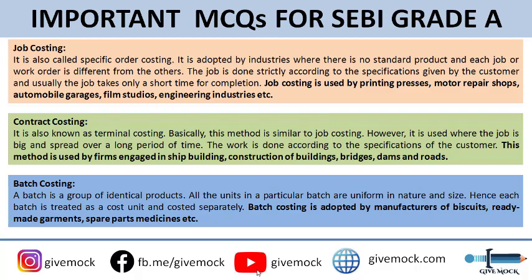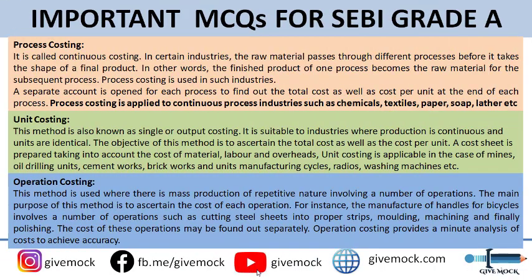So the next one is process costing. As we have gone through in the earlier MCQs, process costing is also called continuous costing. In certain industries, the raw material passes through different processes before it takes the shape of a final product. So process costing is applied to continuous process industries such as chemical, textiles, paper, sugar mills, soap, leather, etc. Okay. And the next is unit costing.